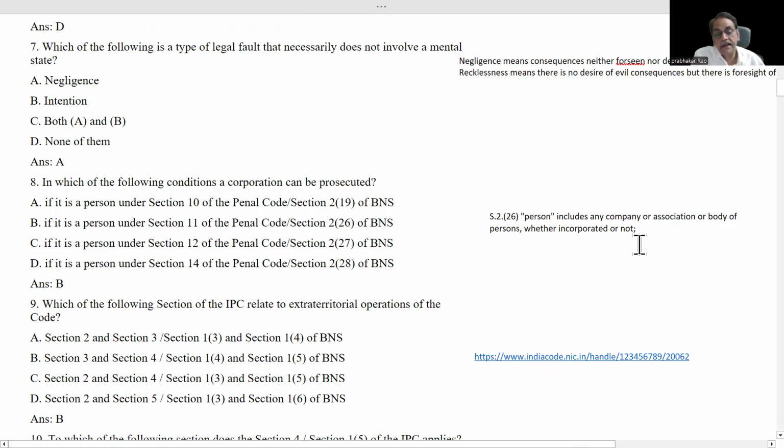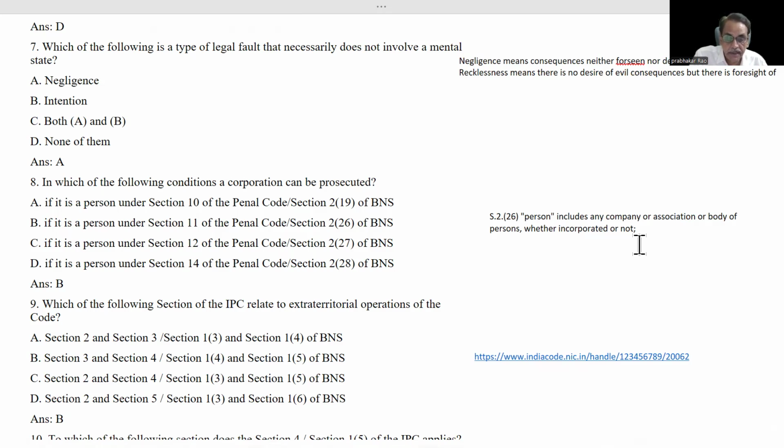Whenever the word includes comes in any definition, you have to understand it is an inclusive definition. Inclusive definition means certain things are said very definitely in the definition, but beyond the four walls of this definition, many things may be lying outside, and those also can come within the purview of this definition. That is called inclusive definition. Opposite to this is exhaustive definition.